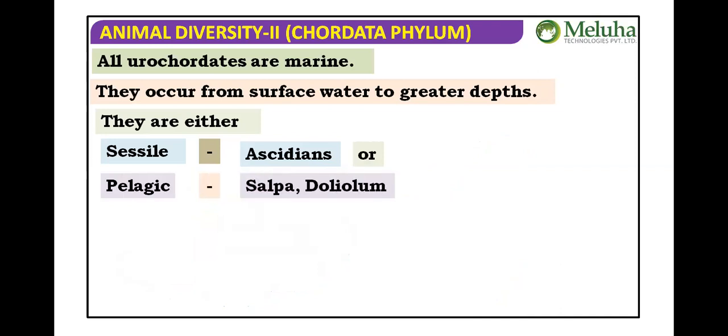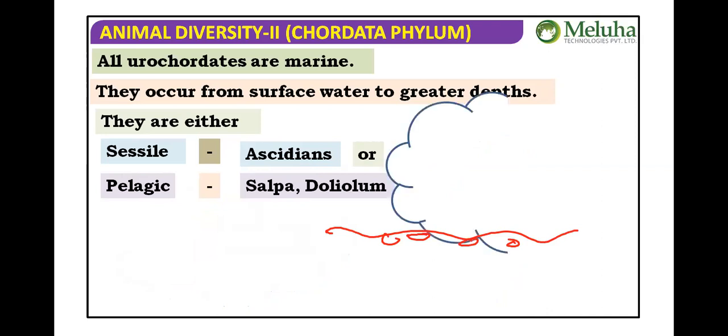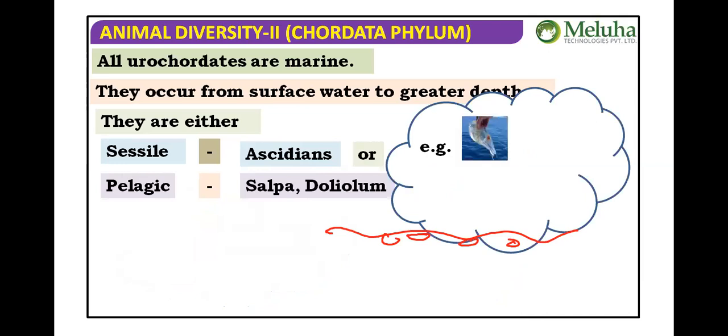Next, pelagic. Free floating, we can say pelagic. The organisms who float on the free surface of the water, we can say pelagic. Examples, Salpa and Doliolum. You can see the Salpa there on the screen, and Doliolum.